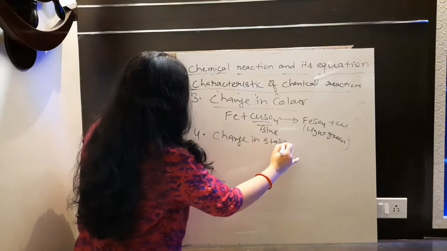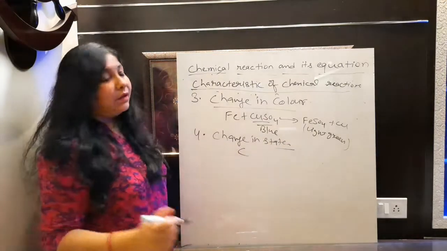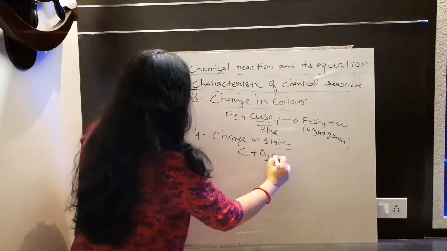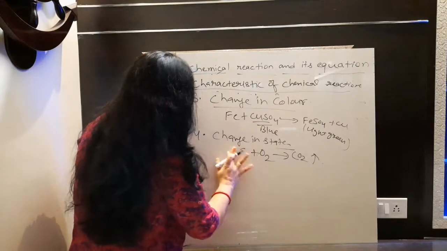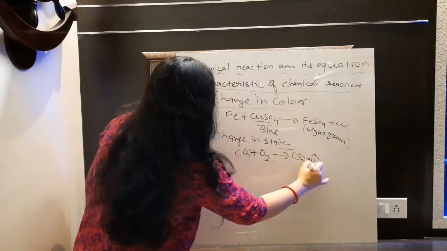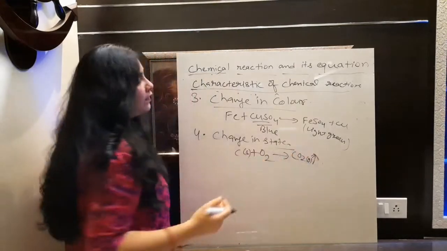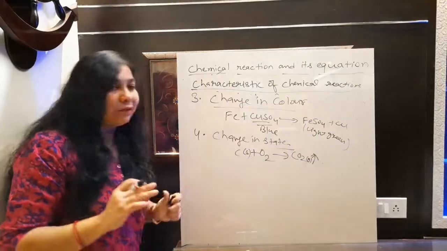Change in state. कोई भी example लेते हैं. For example, you have coal, C. Okay, you are burning that. Fine. तो क्या release होगा? CO2. यहाँ पर you can represent C as solid and here it is in gaseous form. Either you put this or this, whatever you want to do. So this is the example where gas is evolving.